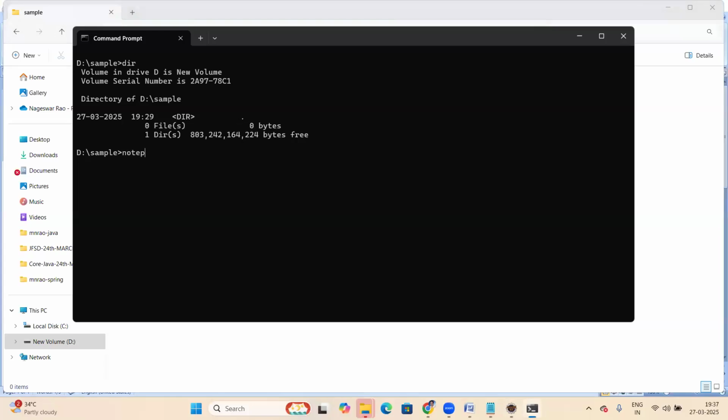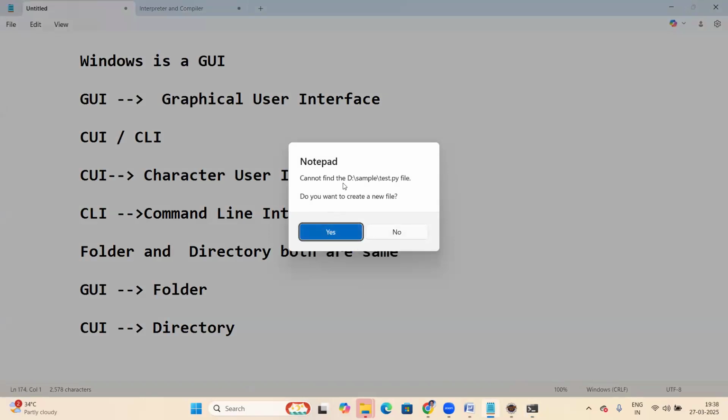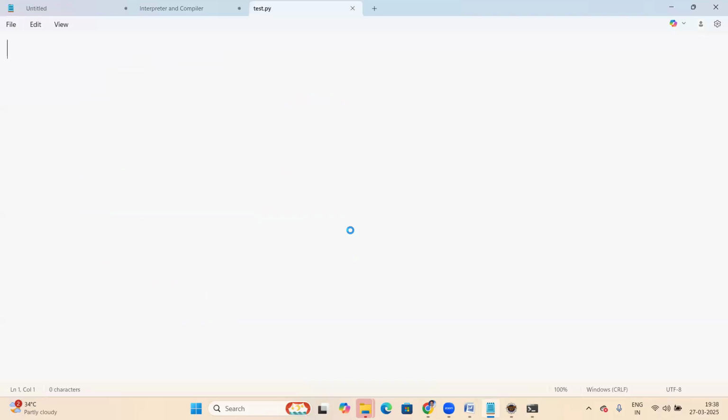Notepad test.py, simple script. Cannot find this file. Do you want to create a new file? Yes, open it. Now here, let us start writing the program. Here I am writing a very simple script. A equal to 10, variable a 10, b value 20, c equal to a plus b, just addition.